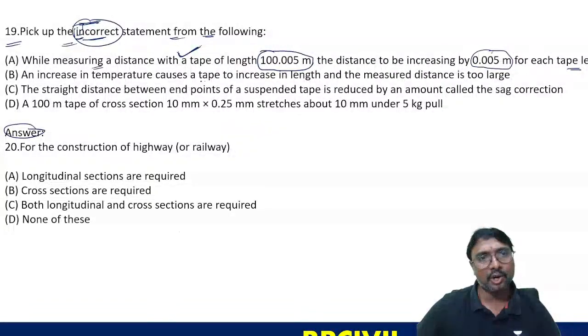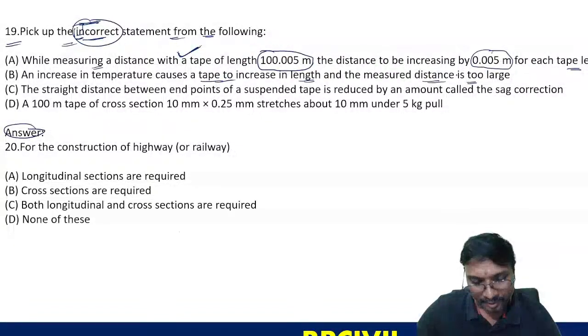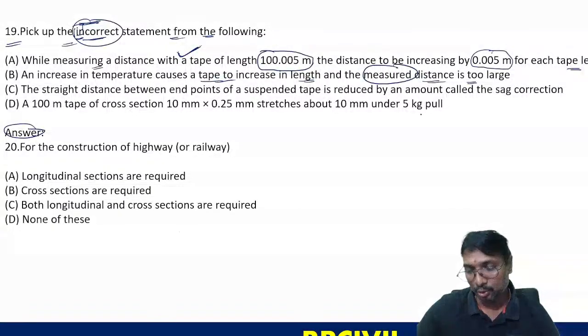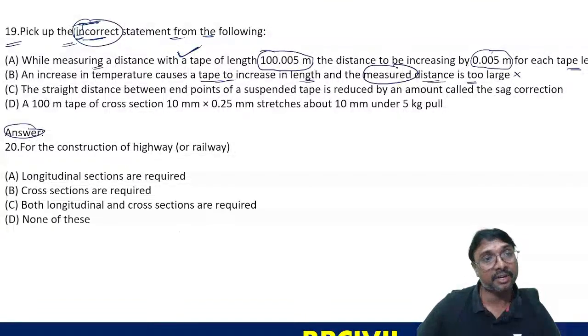Increase in temperature causes a tape to increase in length and the measured distance is too large. Measured distance will be too large, or actual distance will be too large? Actual distance will be larger than the measured or noted one, so this is wrong. This is the incorrect statement. You are asked to identify the incorrect statement, not the correct statement. You have to be careful.